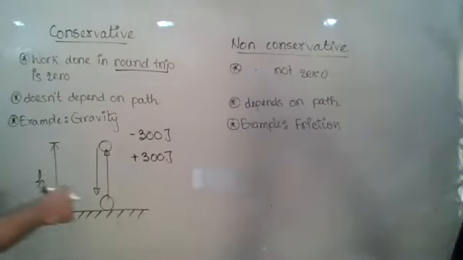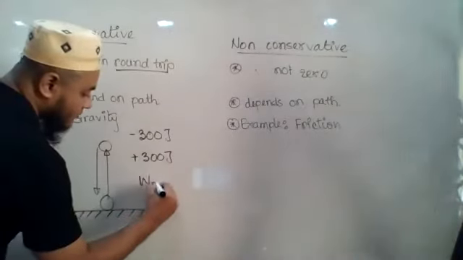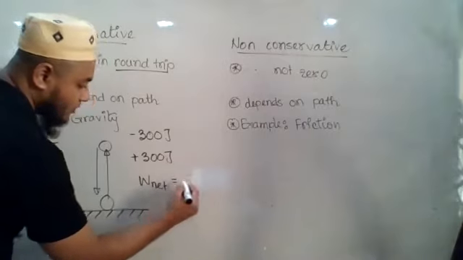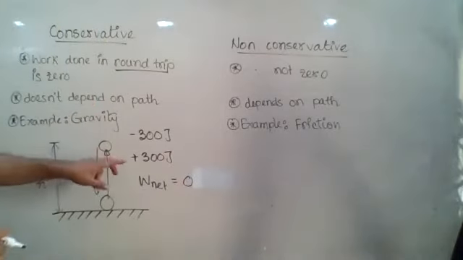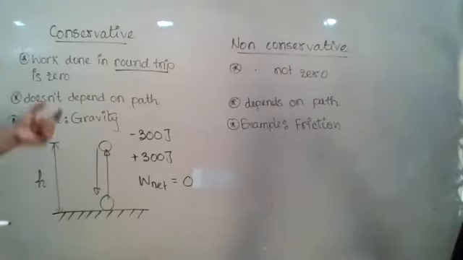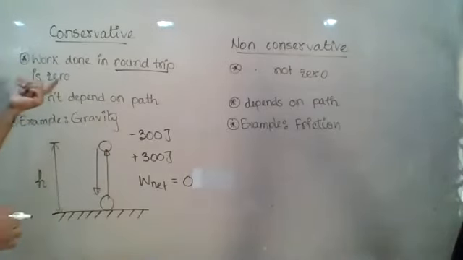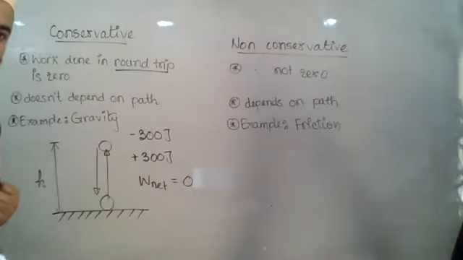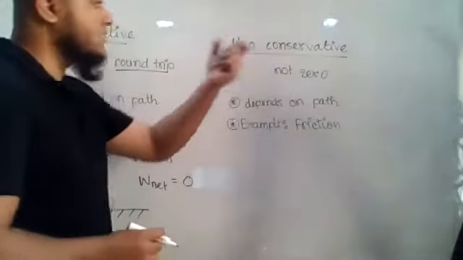Yes. So if I take the total work done, W net, then it will be zero, because zero plus 300 and minus 300 gives me 0. So you can see that the work done in a round trip is 0, right? Okay. Now, let us discuss this non-conservative force.